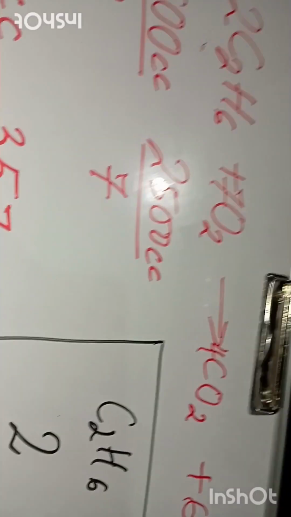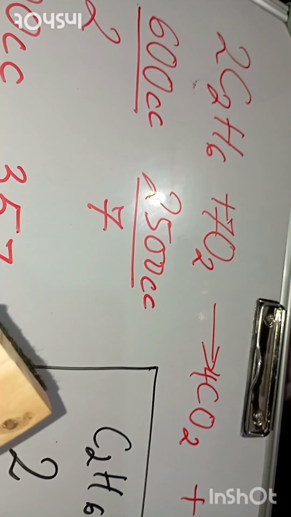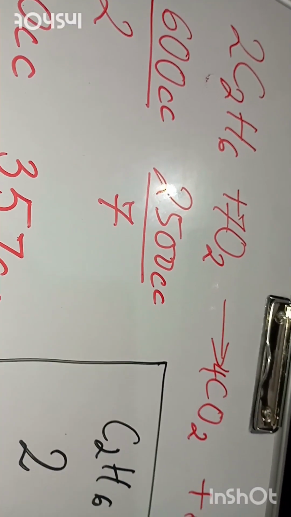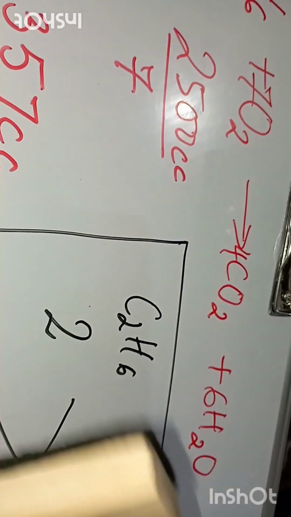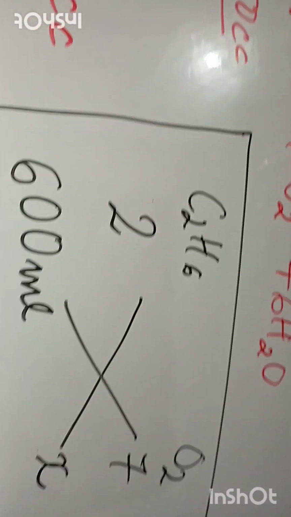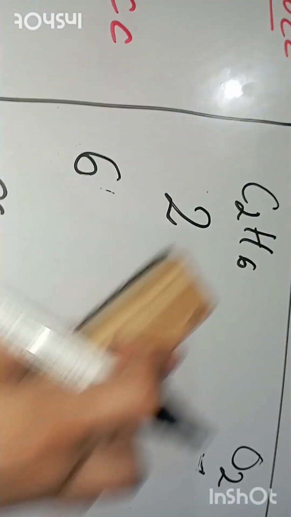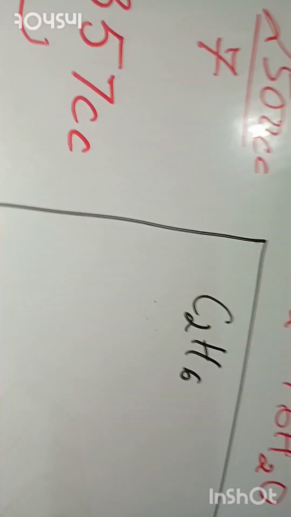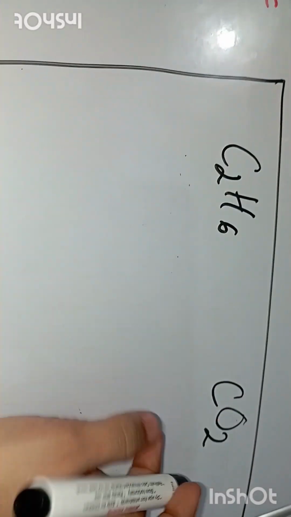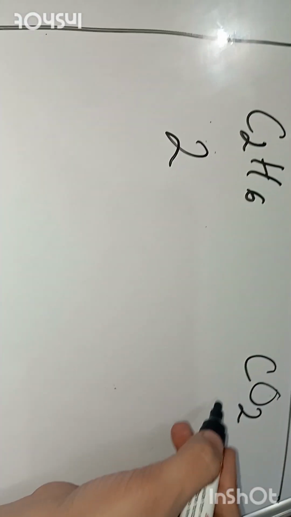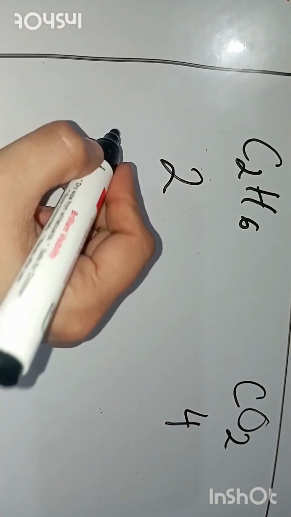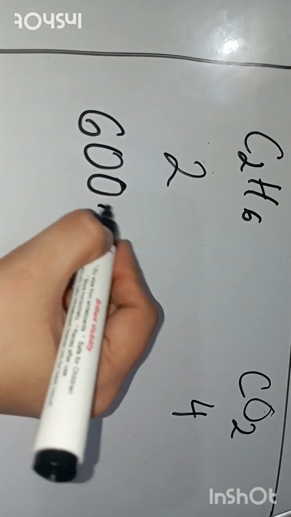Now as I have already told you, the limiting reactant will decide the amount of the other reactant which will react with it, and the amount of product that will be formed. So the volume of ethane will decide how much volume of carbon dioxide will be formed during the reaction. So write here C2H6, which is already written, and write CO2 here. Now write the coefficients of both. C2H6 coefficient is 2, carbon dioxide's coefficient is 4, and the volume of C2H6 given in the reaction is 600 ml.